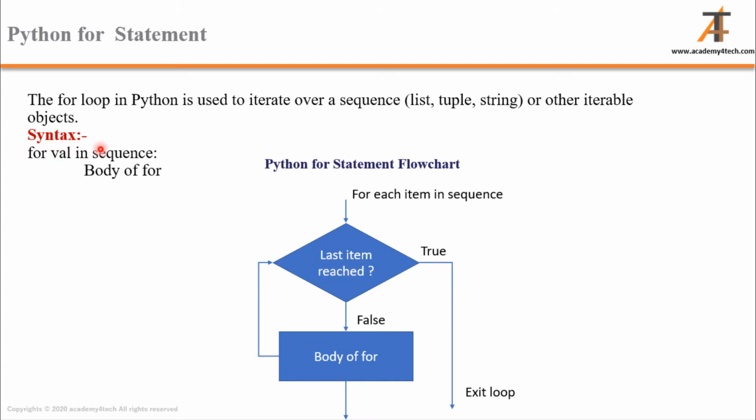So here we can have a look at the syntax. In the syntax we have to mention for, then any value, then in a sequence. The sequence may be a list, tuple, string, whatever it is. And we have a body, and it will keep looping until the last item of the sequence is reached. So let's have a look at the program.